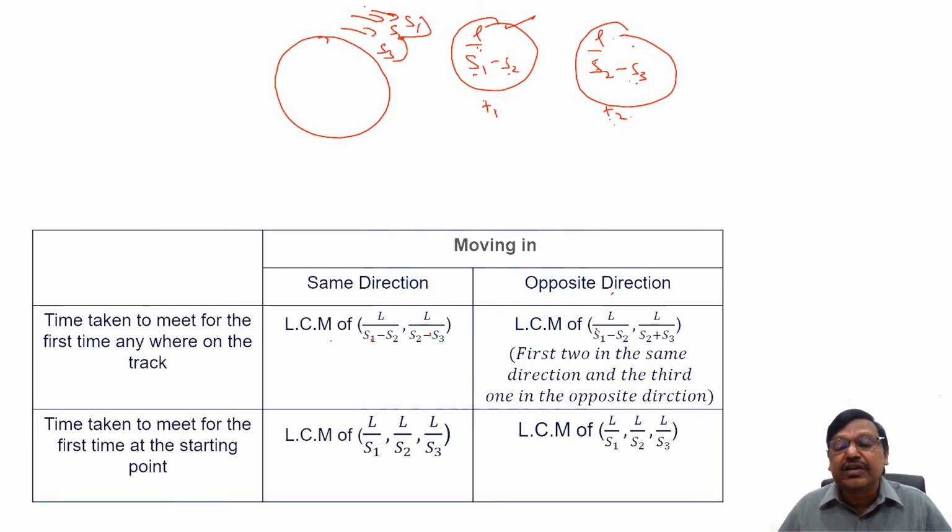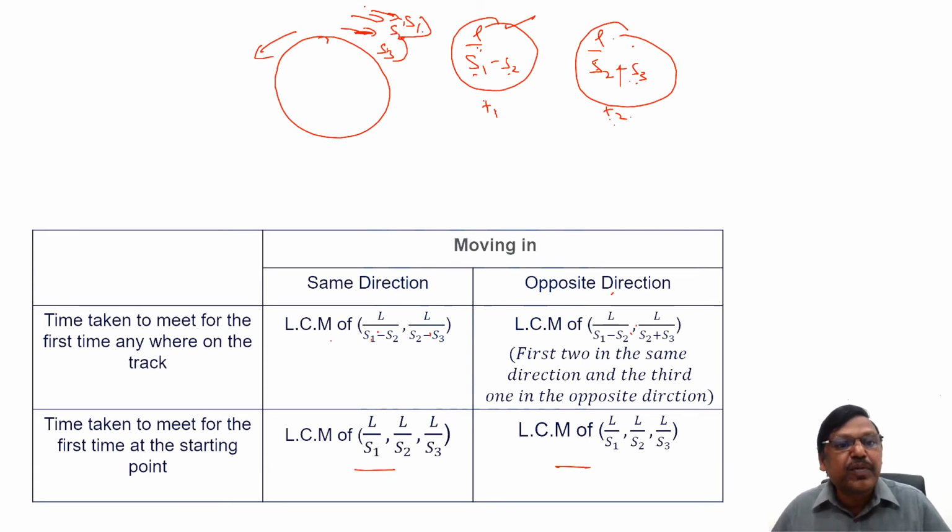For opposite direction, all three cannot go in opposite direction. Suppose S1 and S2 are going in the same direction, S3 is going in the opposite direction. Then what can I say? L by S1 minus S2. Since S2 and S3 are going in opposite directions, I'll say L by S2 plus S3. Right? You can extend this logic for any number of people. As I said, for 3 people it is the same.